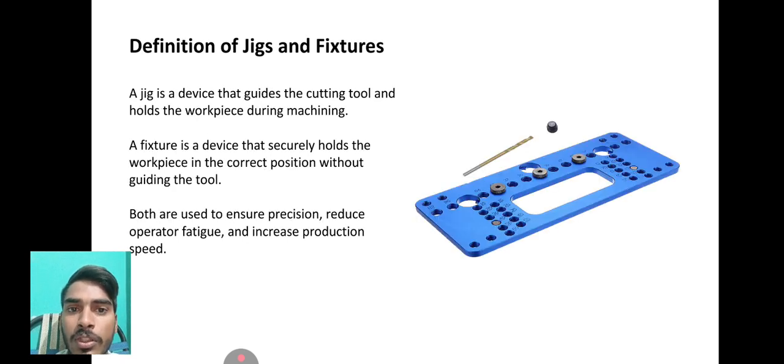Definition of jigs and fixtures. A jig is a device that guides the cutting tool and holds the workpiece during machining. A fixture is a device that securely holds the workpiece in correct position without guiding the tool. Both are used to ensure precision, reduce operator fatigue, and increase production speed.